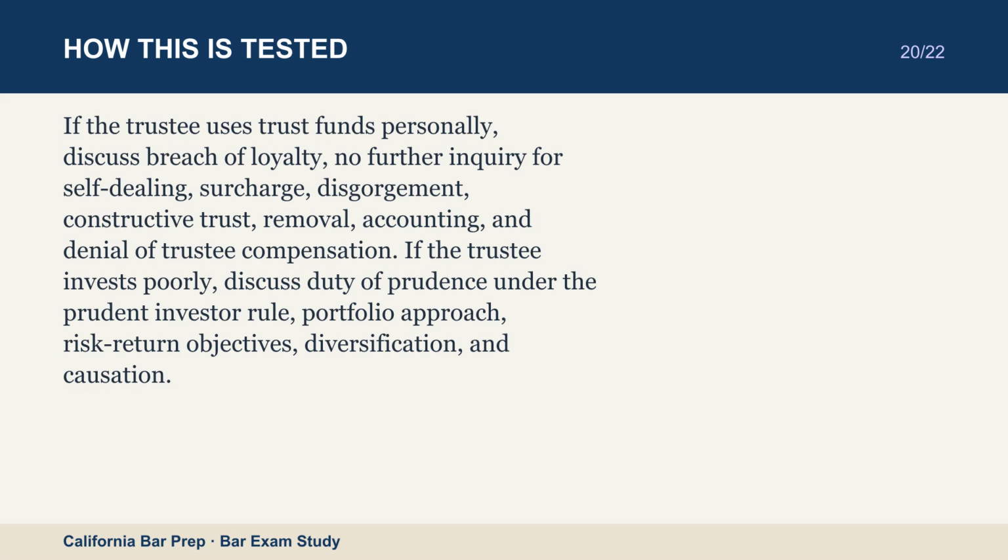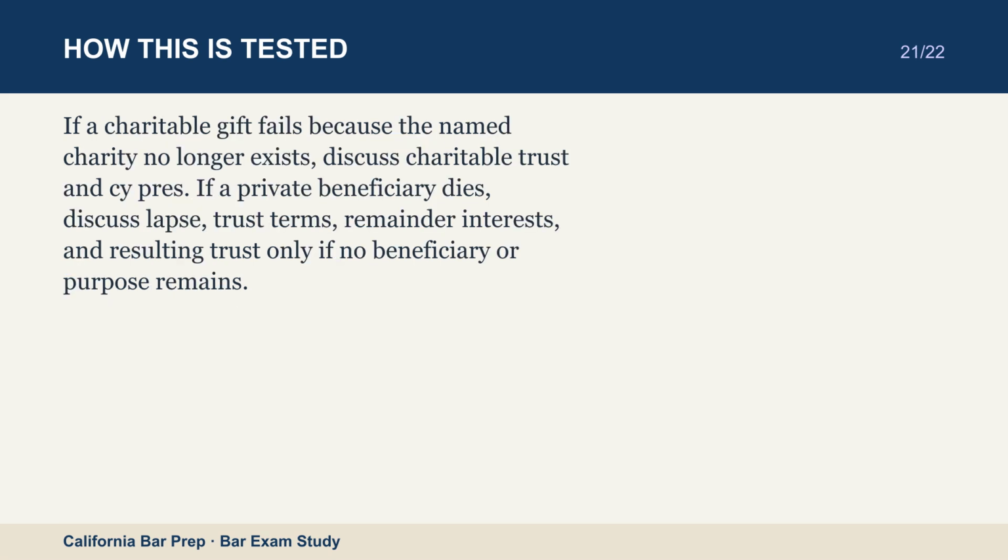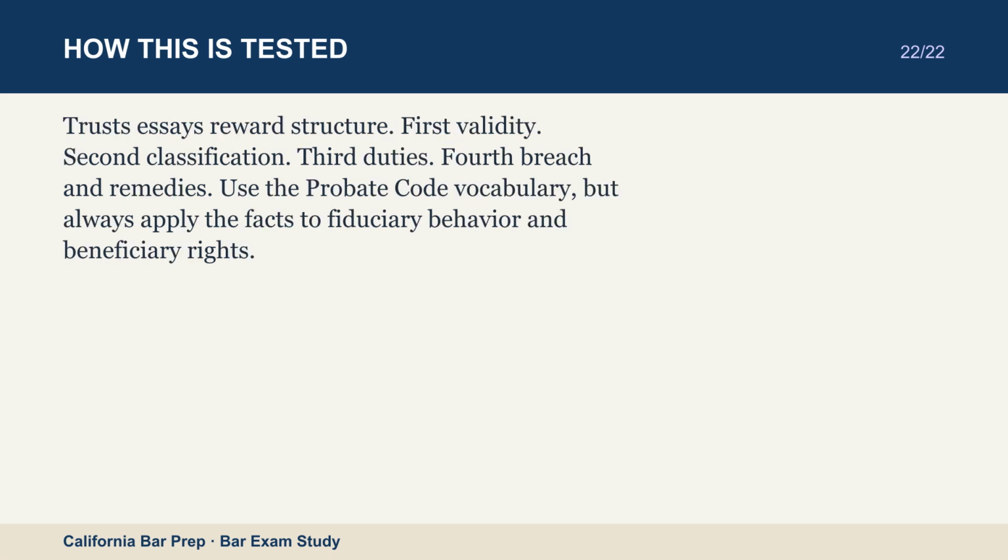If the trustee invests poorly, discuss duty of prudence under the prudent investor rule, portfolio approach, risk-return objectives, diversification, and causation. If a charitable gift fails because the named charity no longer exists, discuss charitable trust and cy pres. If a private beneficiary dies, discuss lapse, trust terms, remainder interests, and resulting trust only if no beneficiary or purpose remains. Trusts essays reward structure. First, validity. Second, classification. Third, duties. Fourth, breach and remedies. Use the probate code vocabulary, but always apply the facts to fiduciary behavior and beneficiary rights.